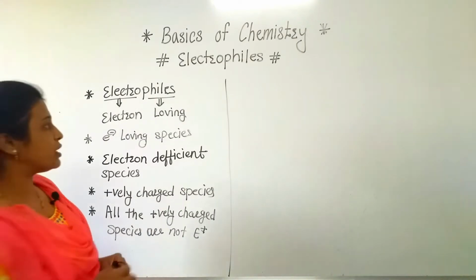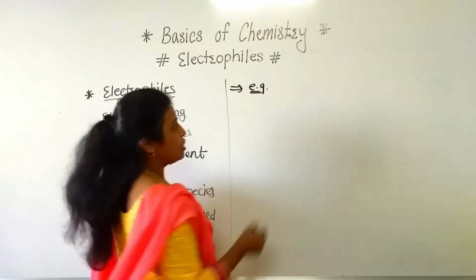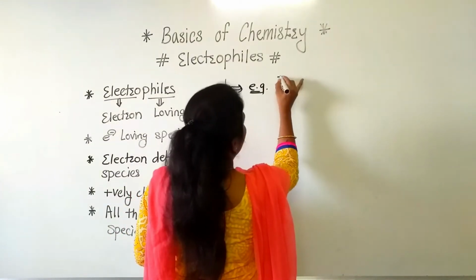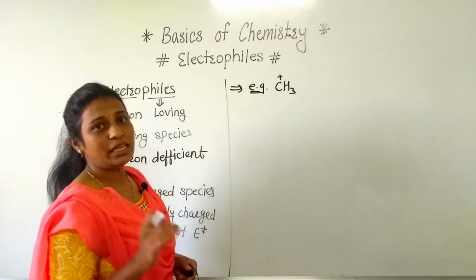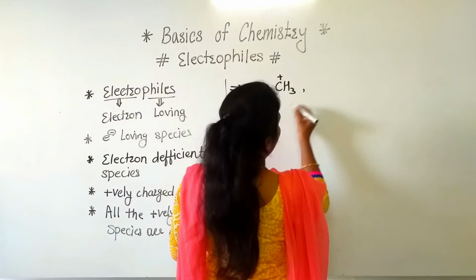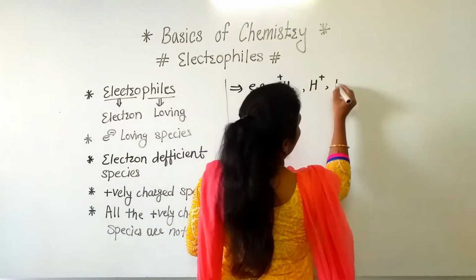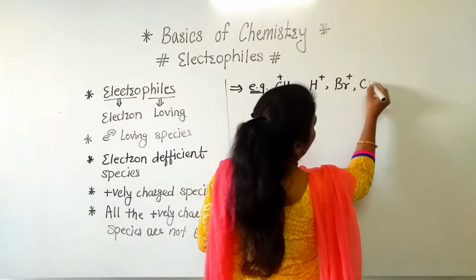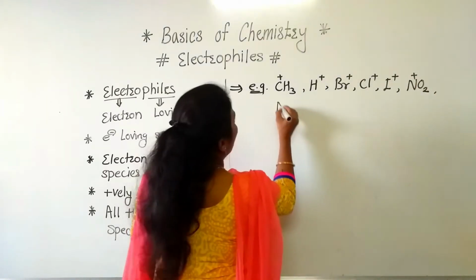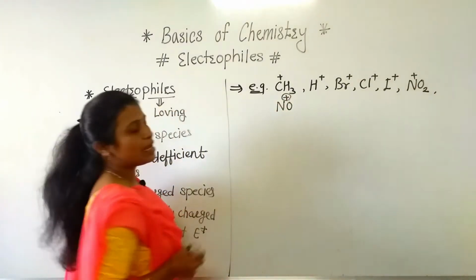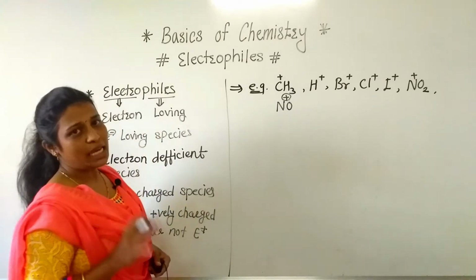If we consider examples of positively charged species, for example CH3 plus, which is known as a carbocation, carbocations are electrophiles. As well as H plus is also an electrophile. Next Br plus, bromonium, chloronium, as well as NO2 plus, NO plus. These are examples of positively charged species which are electrophiles.